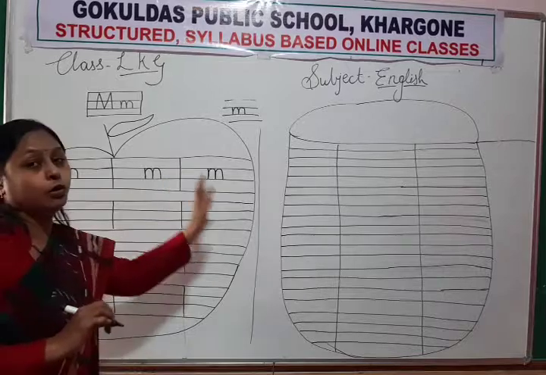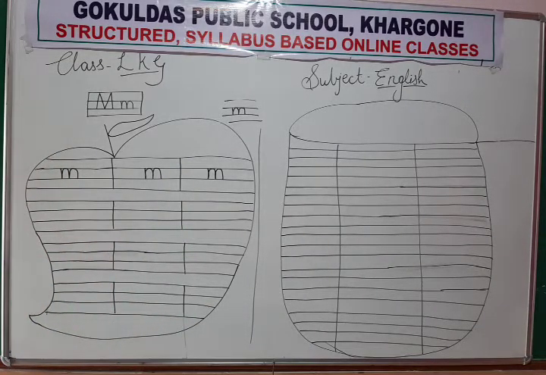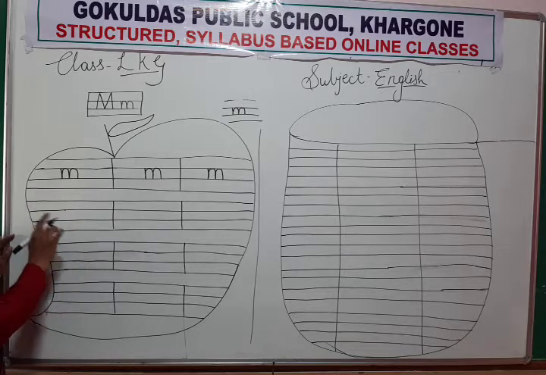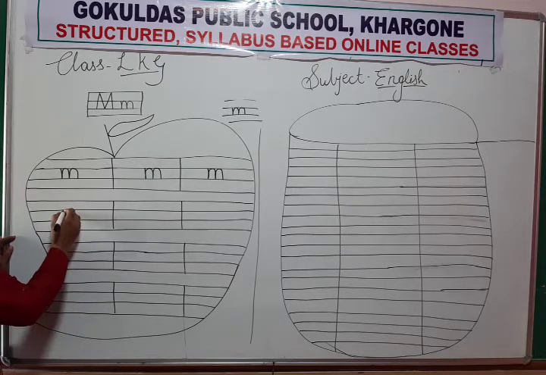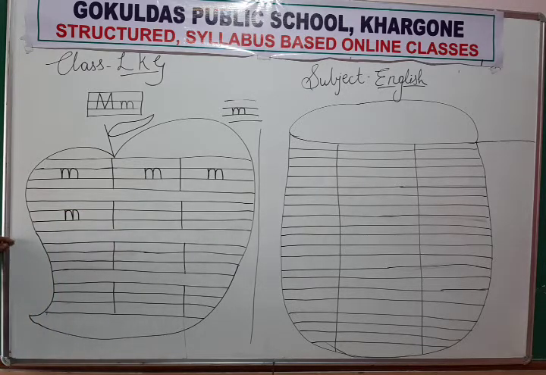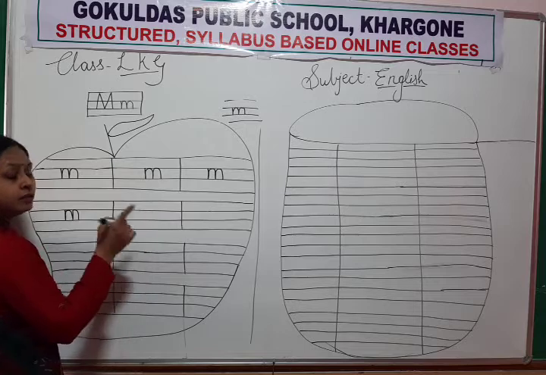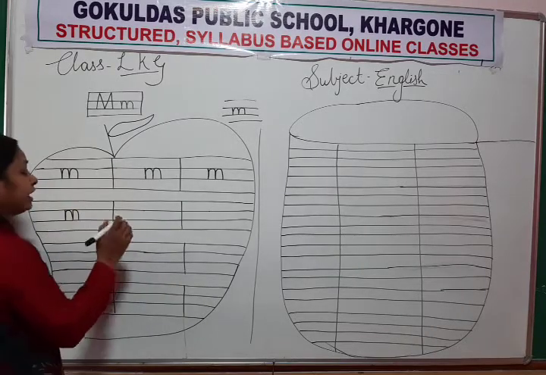Which letter is this? Lowercase letter M. Again we will start to write. How will you write? Between two lines only, between the middle line and base line. Down, then up, curve, down, then up, curve, down. Like this you have to write letter M.